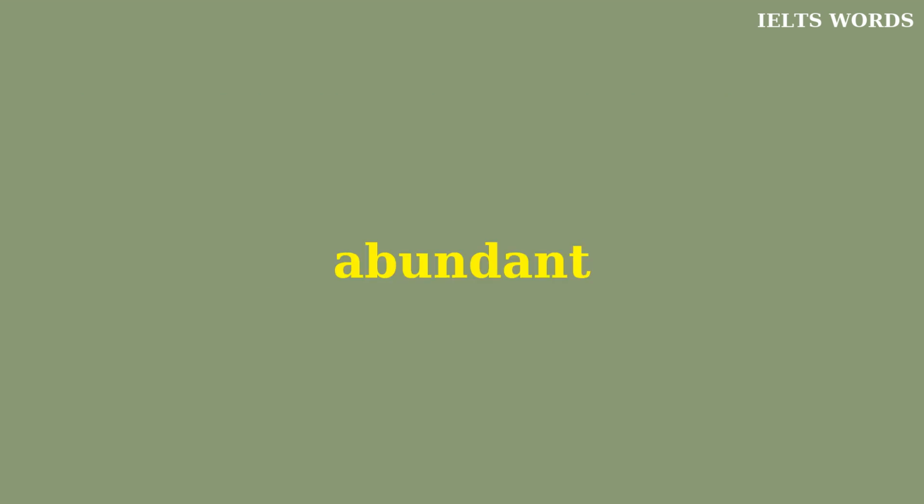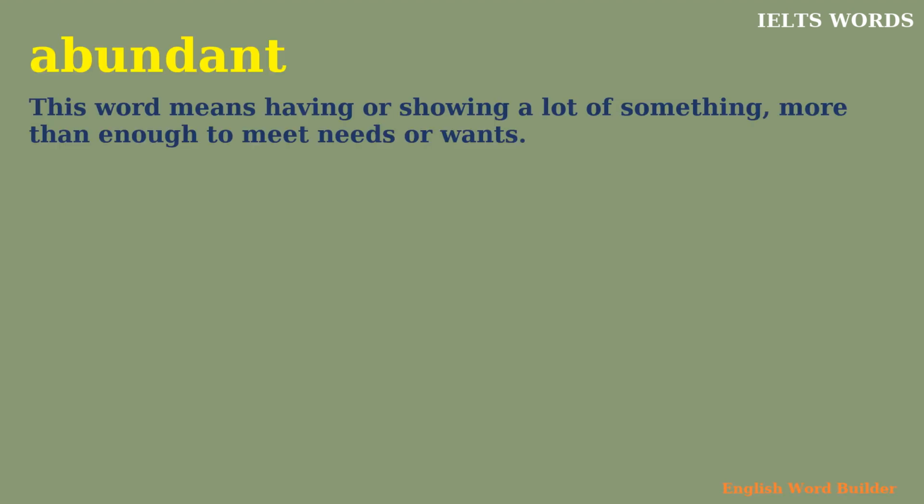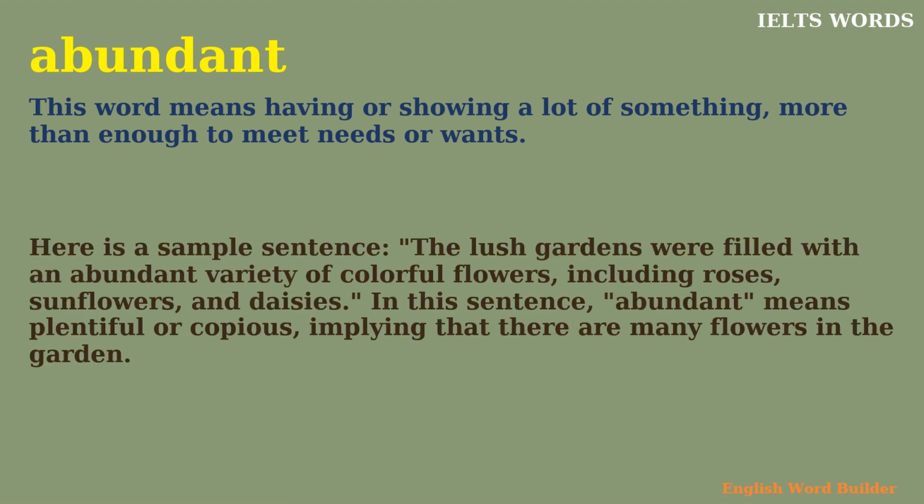Abundant. This word means having or showing a lot of something, more than enough to meet needs or wants. Here's a sample sentence. The lush gardens were filled with an abundant variety of colorful flowers, including roses, sunflowers, and daisies. In this sentence, abundant means plentiful or copious, implying that there are many flowers in the garden.